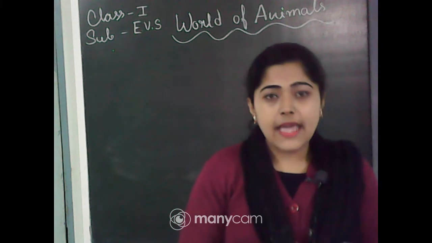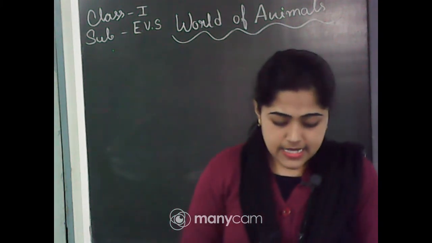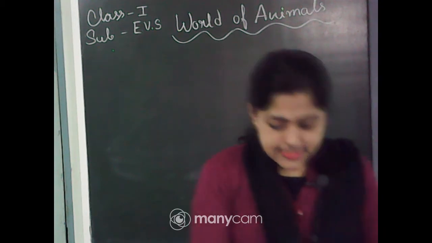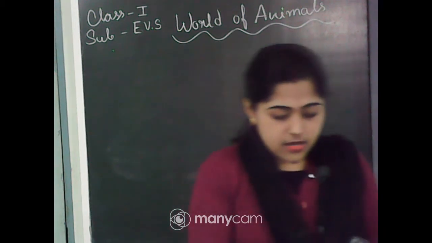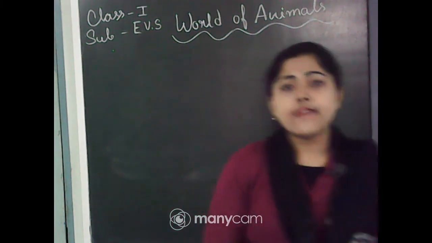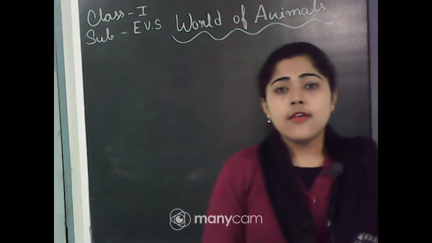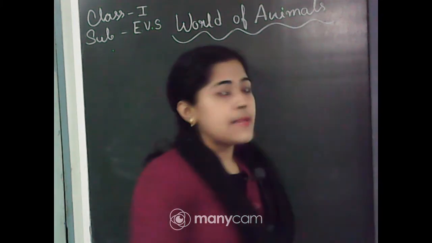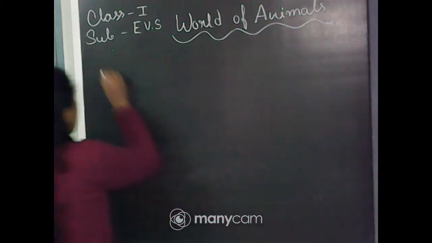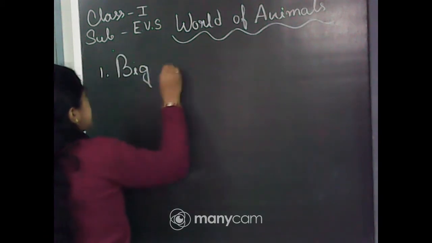Give 2 examples of each of the following animals. Here some descriptions are given, question 7. So you have to give 2 examples for every question. That is, first one is big animal. So you have to give examples of big animals, 2 examples.